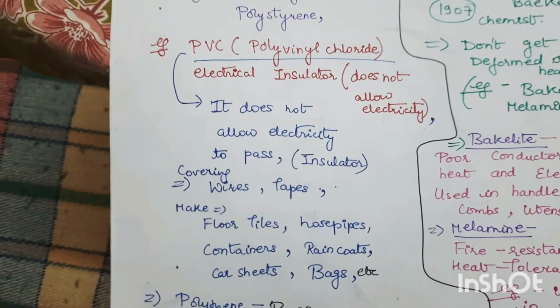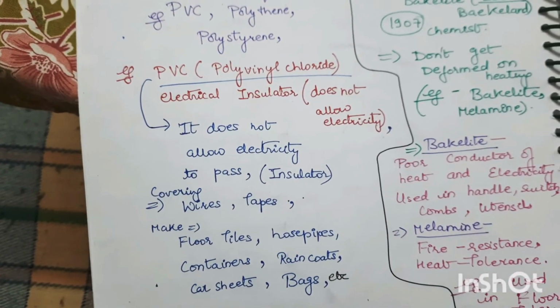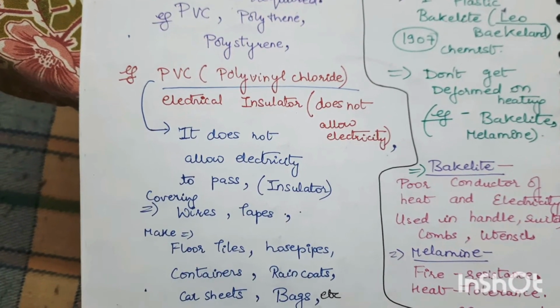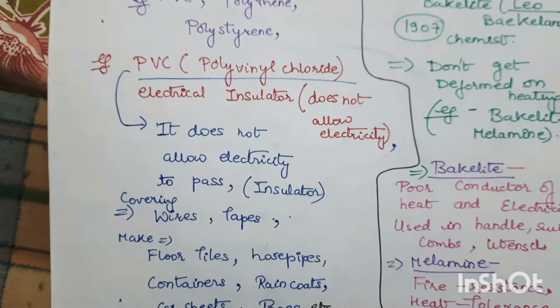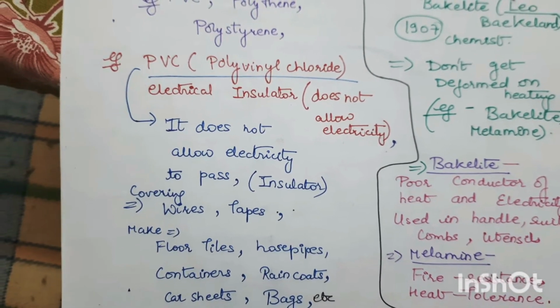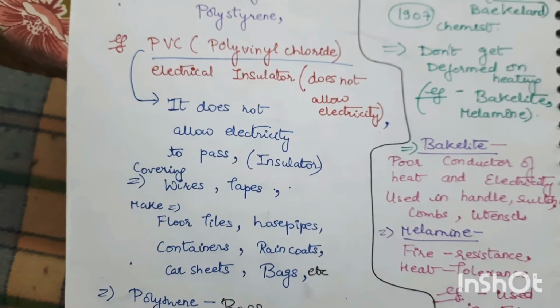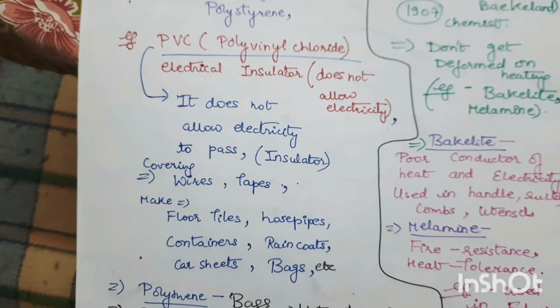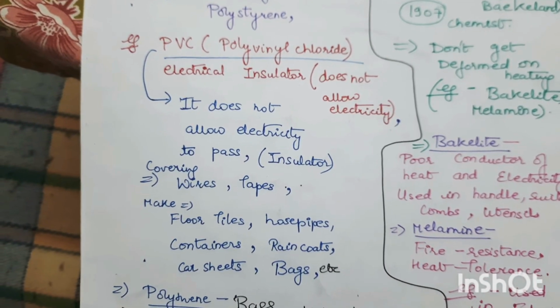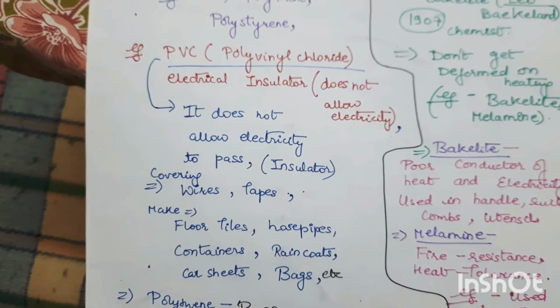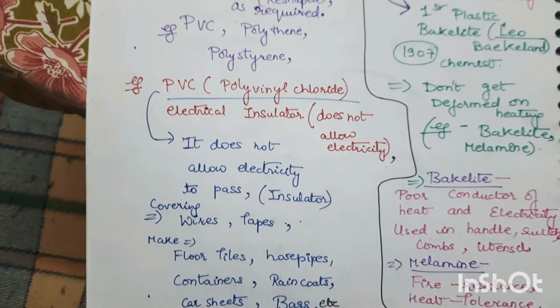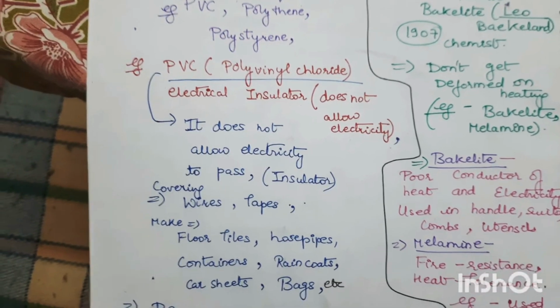So first is a thermoplast. Thermoplast is PVC. PVC is polyvinyl chloride, an electrical insulator that does not allow electricity. PVC is generally used in covering wire and tapes, and also in floor tiles, raincoats, car seats, etc. So it is a good insulator, does not allow electricity to pass.